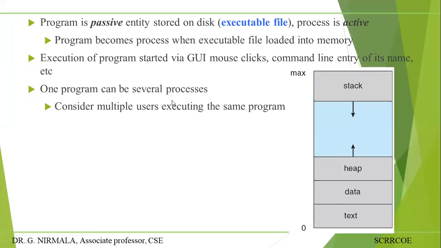One program can be several processes, meaning your program can be divided into multiple processes. Consider multiple users executing the same program, because the OS always supports multi-programming. Executing more than one program at a time in the main memory is called multi-programming. One program is in execution state, while other processes must be in waiting state. That is the normal way.